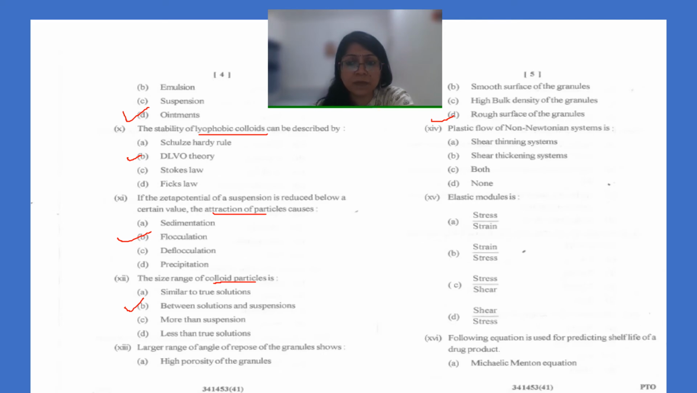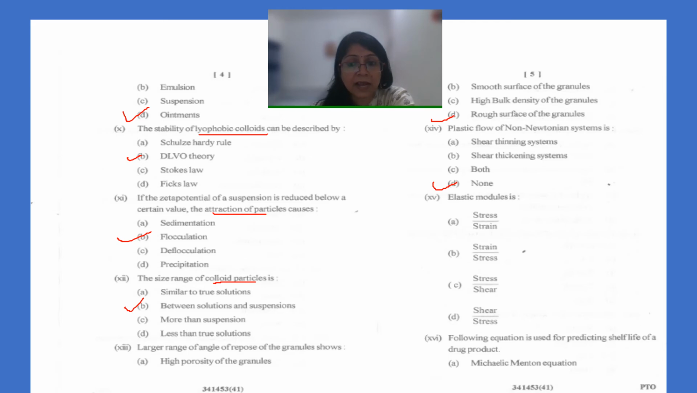The next question is: plastic flow of a non-Newtonian system is shear thinning, shear thickening, both or none? Plastic flow bodies are also called Bingham bodies, and they resist flow until they reach some yield value, after which they start flowing like Newtonian fluids. So it is neither shear thinning nor shear thickening. The answer will be none.